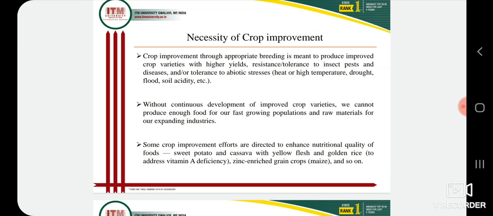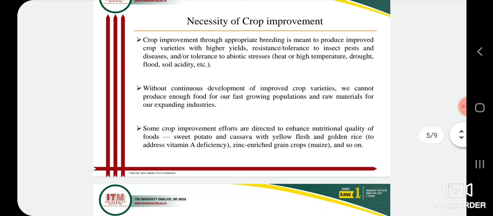Now next is necessity of crop improvement. Why is it necessary to study crop improvement, or why is it necessary to improve a crop? Crop improvement through appropriate breeding is meant to produce improved crop varieties with higher yield, resistance or tolerance to insect pests and diseases, or tolerance to abiotic stresses: heat or higher temperature, drought, flood.